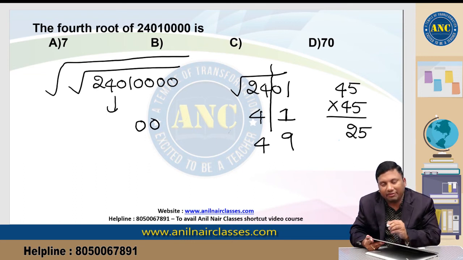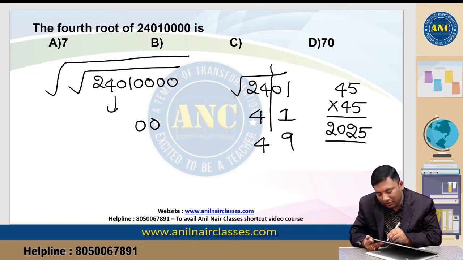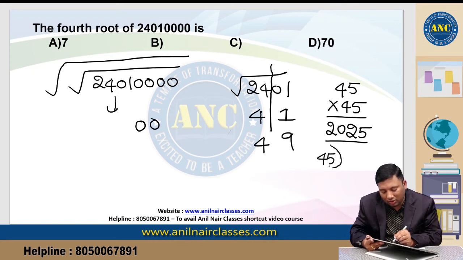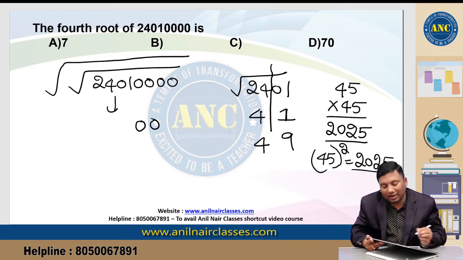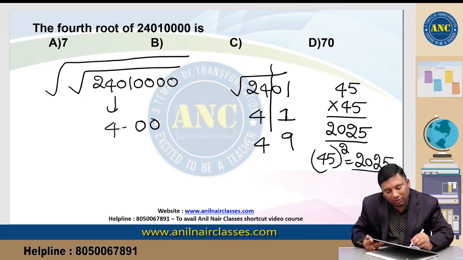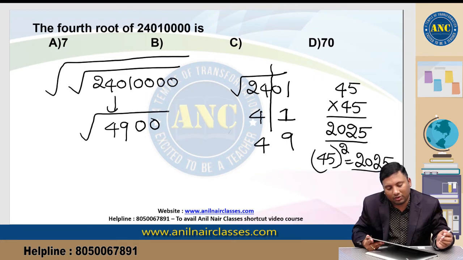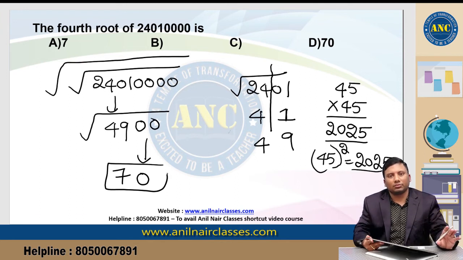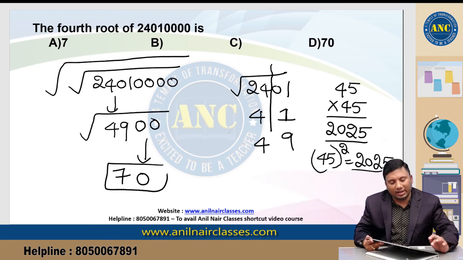5 5s are 25, add 1. 5 4s are 20. So 45 whole square is 2025. 49 whole square will be 2401. So this is nothing but 4900. Again square root: 2 zeros will become a single zero. 49 answer is 70. I hope the idea is clear, right? So the answer for this question is 70.